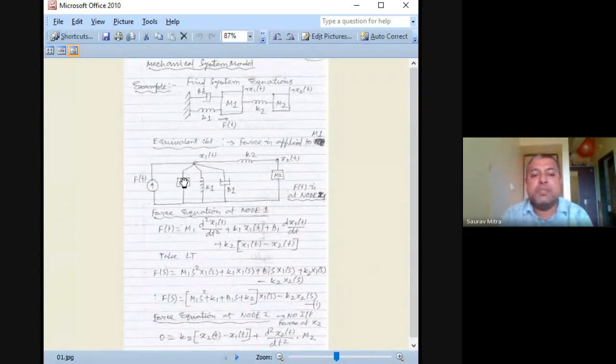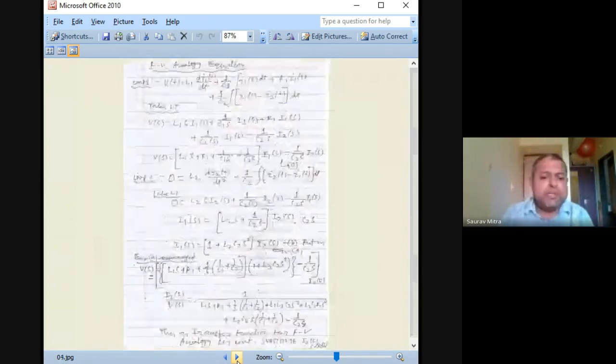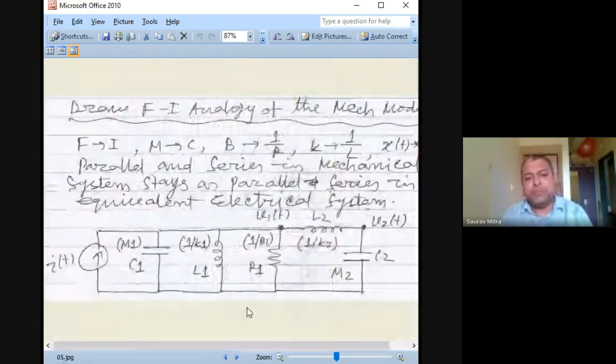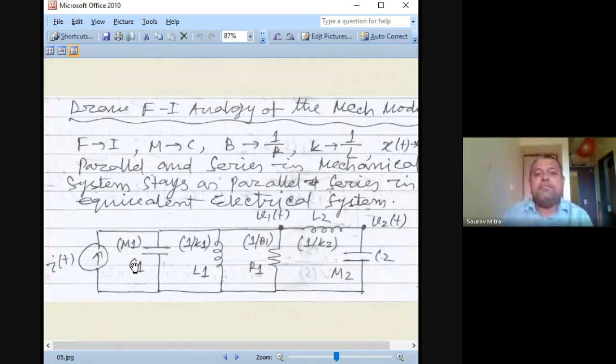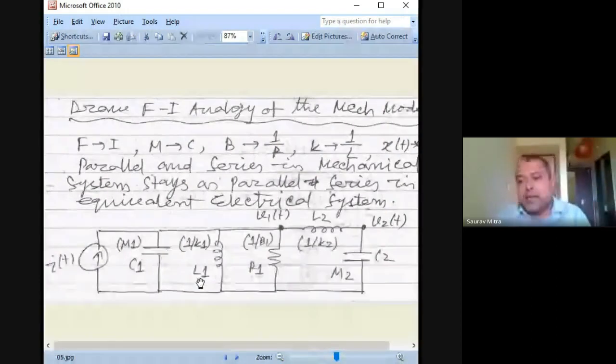Now this M1 will be substituted as C, this K1 will be substituted as L, and B will be substituted as 1 by R or something. So that is the FI analogy. The table was given, so just check what happens. Whatever mass was there is substituted as a capacitor here. Whenever you are doing the FI analogy, the first thing is that whatever was parallel in the mechanical case will be parallel here, and whatever was series there will be series.